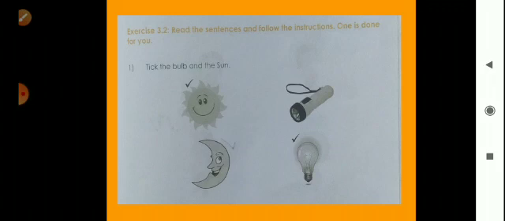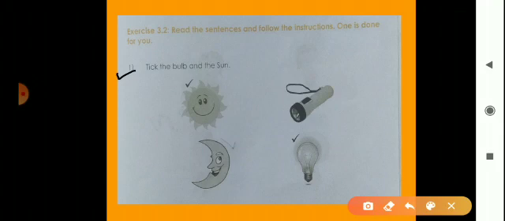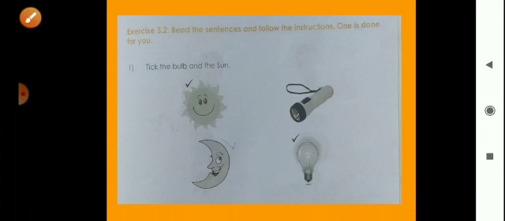Now look here. Here is an exercise. So we will solve it. What's the instruction? Tick the bulb and the sun. Now we can see that it's already ticked. It's a picture of sun and it's a picture of bulb. So tick it. Then tick the bucket or the whale. Now here is a choice. You can tick the bucket or whale. Means किसी दोनों में से किसी एक को ही टिक करना है. So you tick the bucket. Okay. Then second, tick the picture of child who is wearing shoes and a cap.